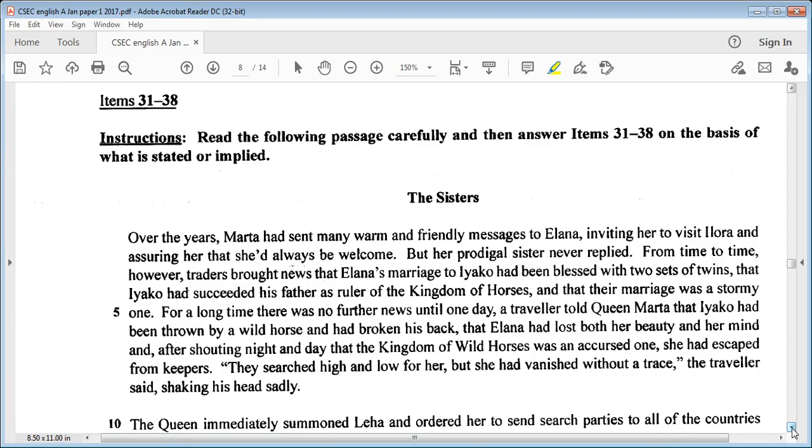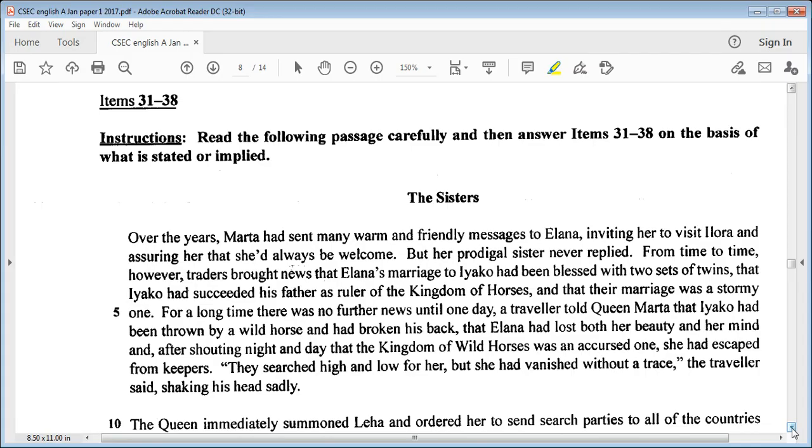For a long time there was no further news until one day a traveler told Queen Martha that Ayako had been thrown by a wild horse and had broken his back, that Elena had lost both her beauty and her mind, and after shouting night and day that the kingdom of wild horses was an accursed one, she had escaped from keepers.